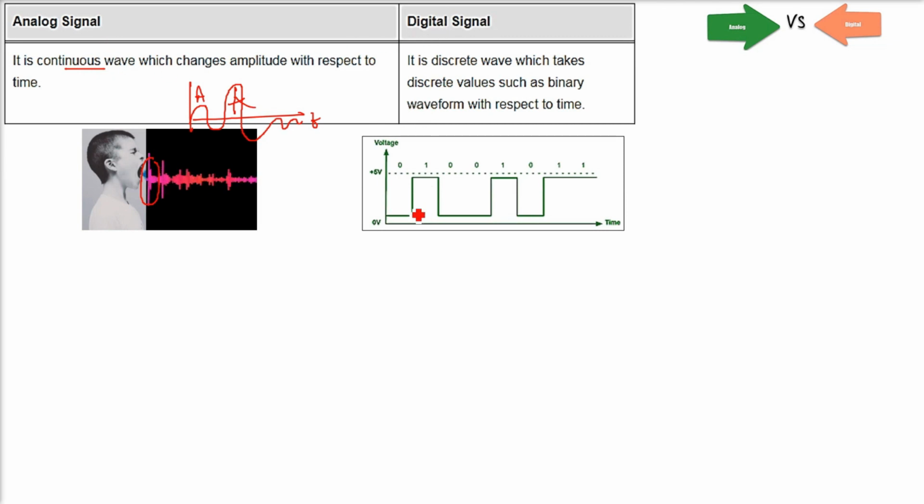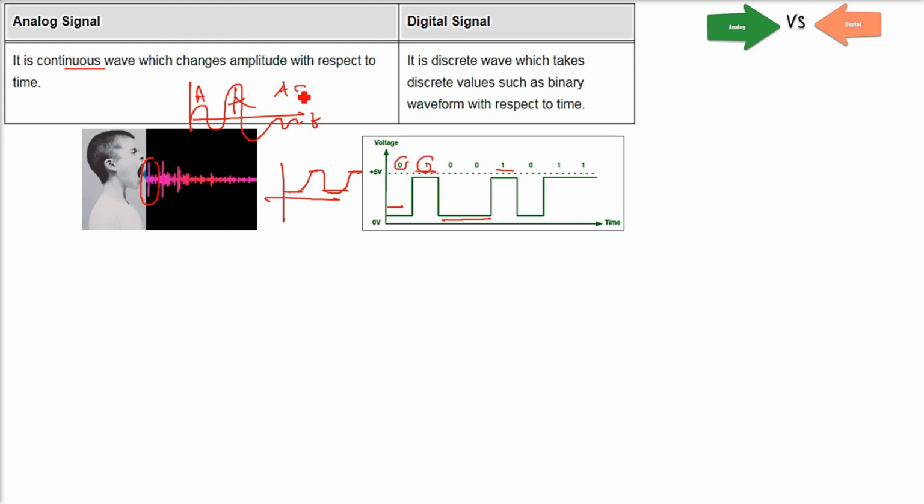As opposed to analog, digital signals are discrete waves which take discrete values, like the binary waveform with respect to time. So here we have the ones and zeros and they are not continuous. This is the actual digital signal which you see, not the continuity which you see here. There is no continuity. In a digital signal, it is only the discrete values. It can be 0, it can be 1 only.